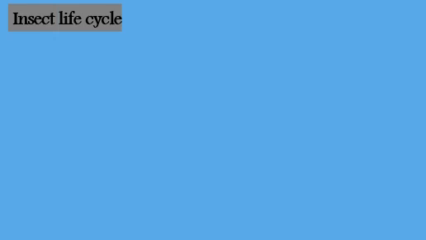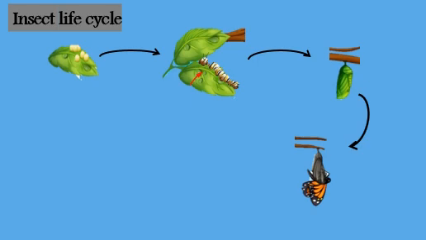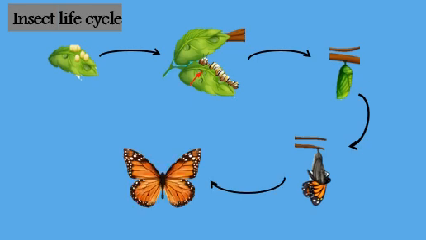Insect life cycle. First, the insect lays eggs. Larva is an immature form of an insect. It hatches from the eggs. Larva then becomes a pupa and it changes into an adult insect.